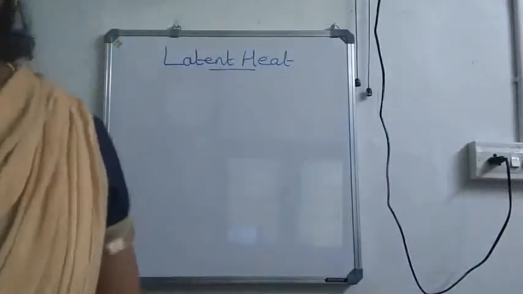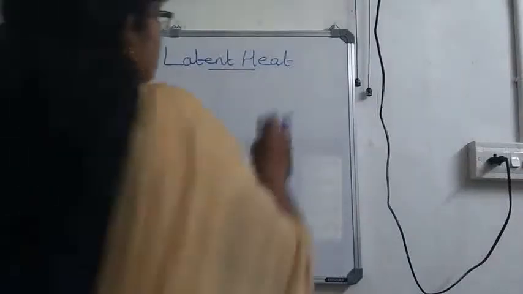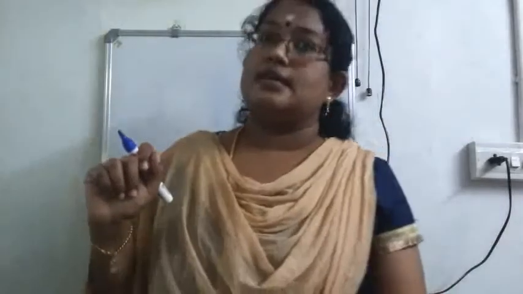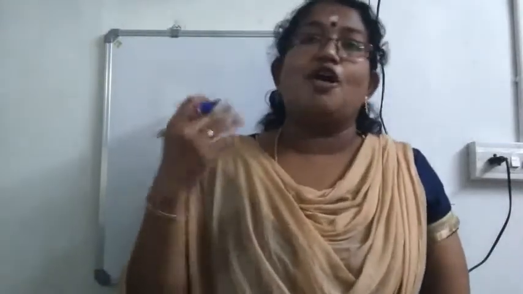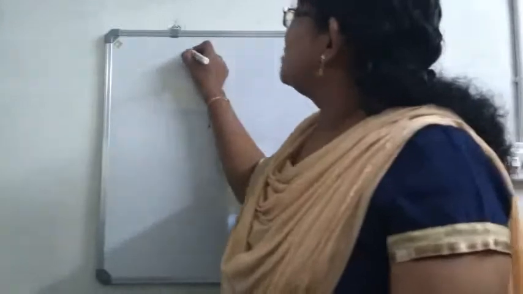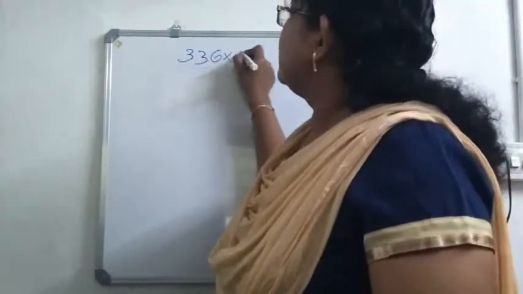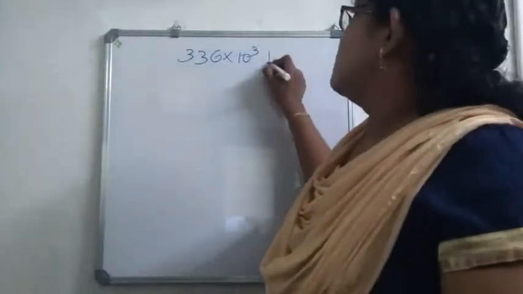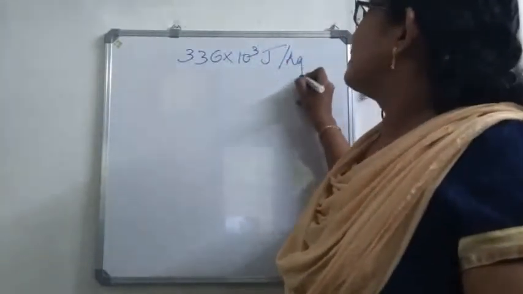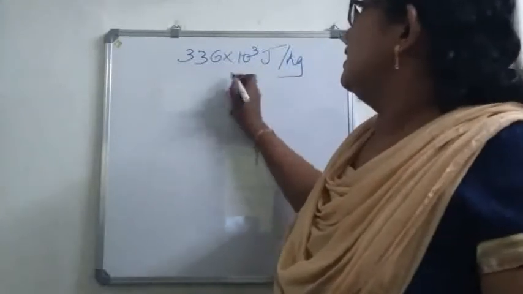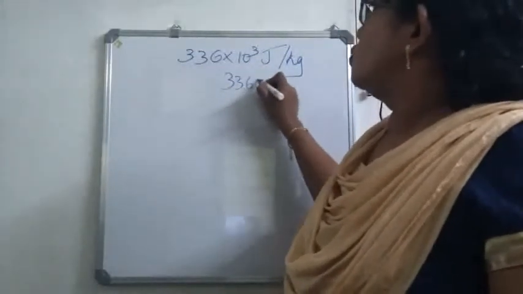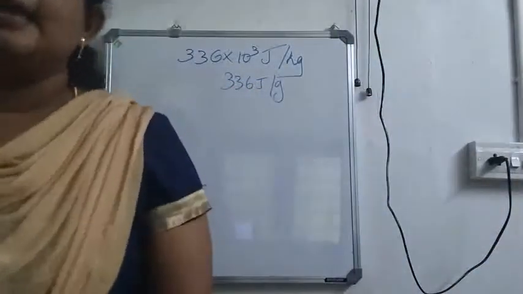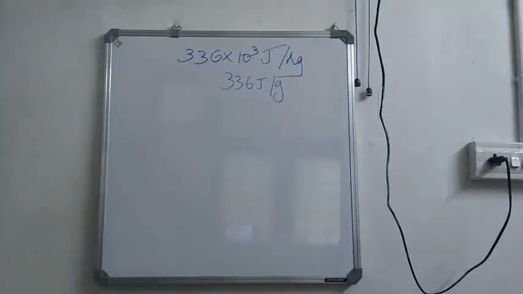Now, next is about the natural consequences of high latent heat of fusion of ice. So, already I told you the value for latent heat of ice is 336,000 joule per kilogram, or you can say it is 336 joule per gram. So what are the consequences of this high value of specific latent heat?